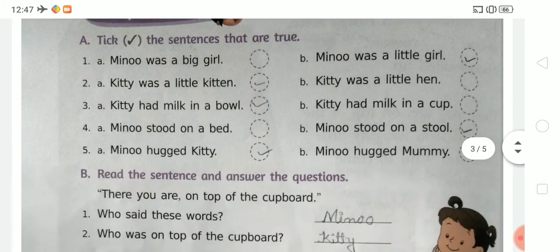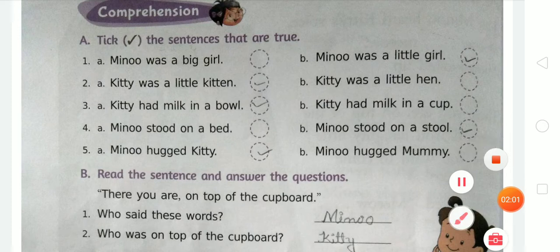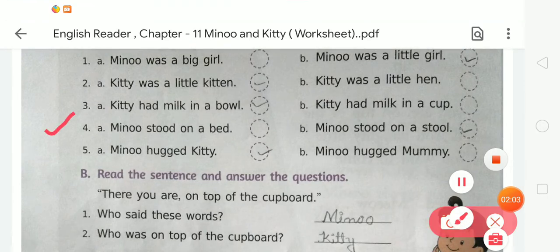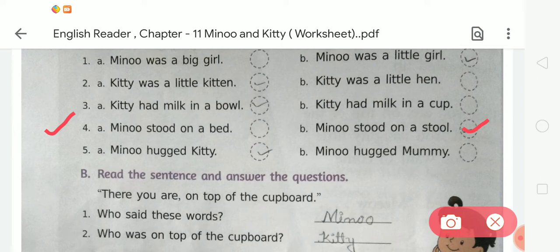Now come to the next, number 4. In number 4, option A is Minu stood on a bed and option B is Minu stood on a stool. So students, which one is correct? Option B is correct, Minu stood on a stool. So we have to take option B. Come to the next, number 5. Minu hugged Kitty or Minu hugged Mummy. Option A is correct, Minu hugged Kitty.